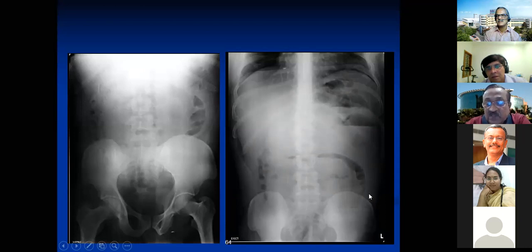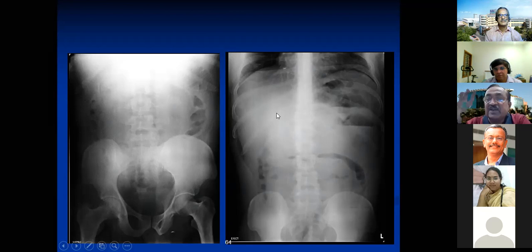And look at this also, one loop here. Can you see this? See that? Yes, sir. So this is erect and this is supine here. As I already mentioned to you, supine may not show the air fluid like this, but it will show the distal limit of the air. It's difficult to note here. So this is how the picture comes.